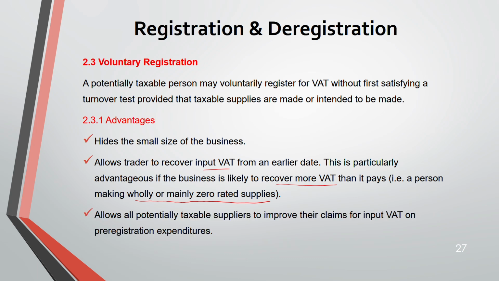Then it allows for you to claim input VAT on your pre-registration expenditure also. Before you register for VAT, whatever expenditure you've incurred, you can now claim. And it avoids penalty for future late registration. So these are the 4 advantages. Mostly under voluntary registration, if they ask you this, they will ask you the advantages. Why would someone want to voluntarily register if they are not meeting the threshold? So you have to know these advantages.